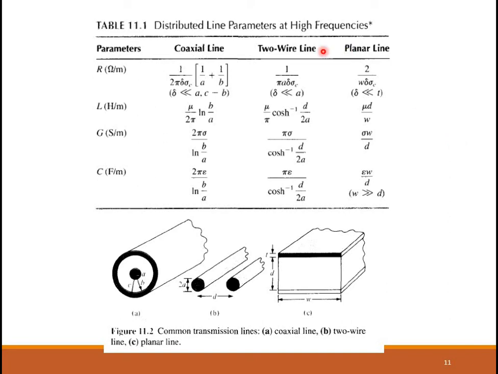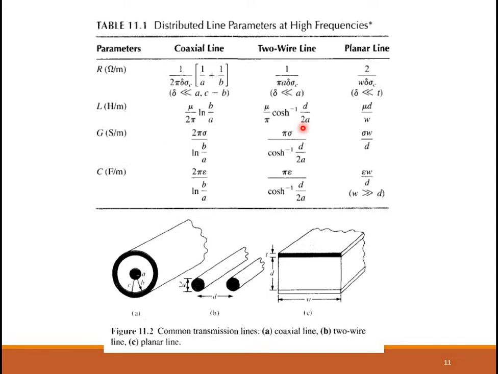Now these are the expressions that we have considered. In the initial slides I told you that there are many types of transmission lines. Among all those types, the ones which are commonly used are the coaxial line, two-wire line and planar line.